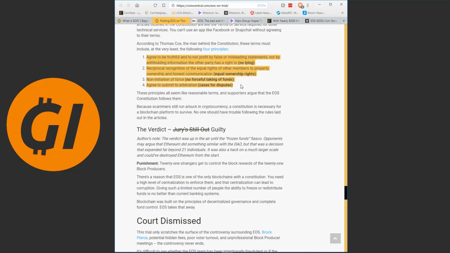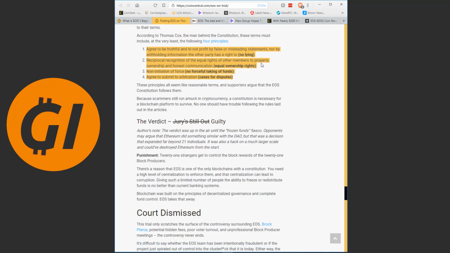Now, these rules, I think we can get behind these. The issue is more how they might be enforced and how they are written into the Constitution. But these are common sense rules. These are what you do when you're acting in good faith. And yes, we should be acting under these. The question is how to enforce them.